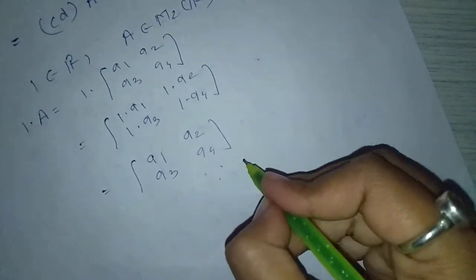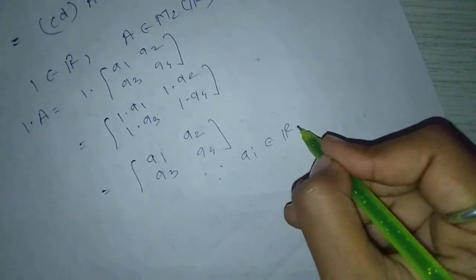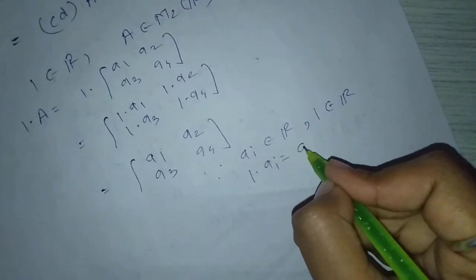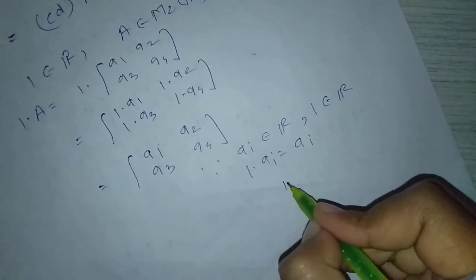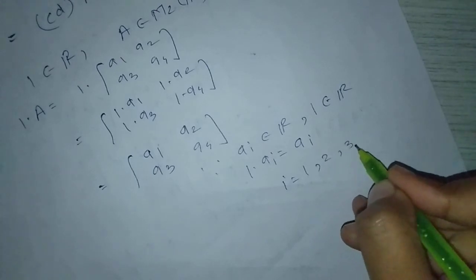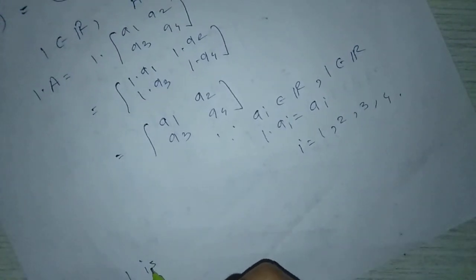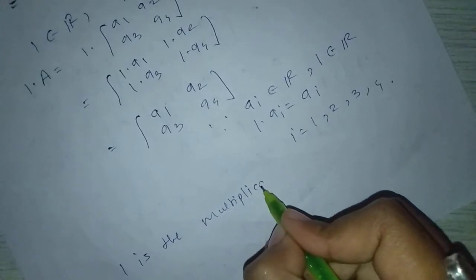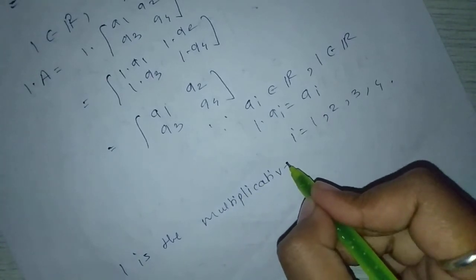Since ai belongs to R and 1 belongs to R, 1 into ai equals ai, i running from 1, 2, 3, 4. So 1 is the multiplicative identity or scalar identity.